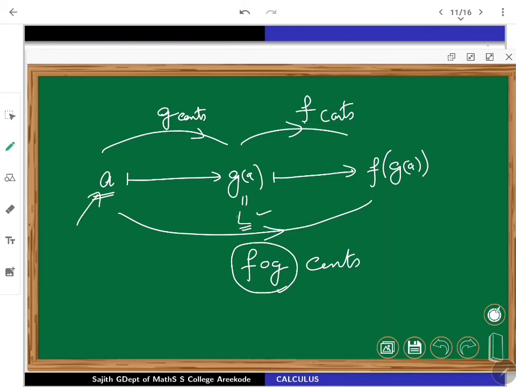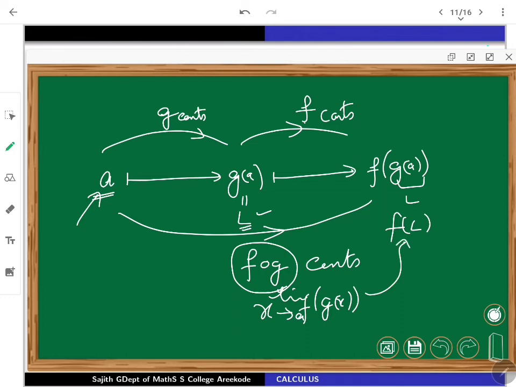Then f of g of x, as x nears a, goes for the limit, and that is going to be f of L. This is what I am expecting.